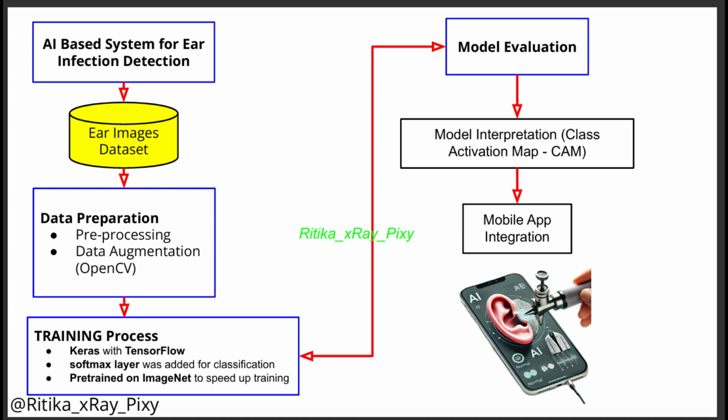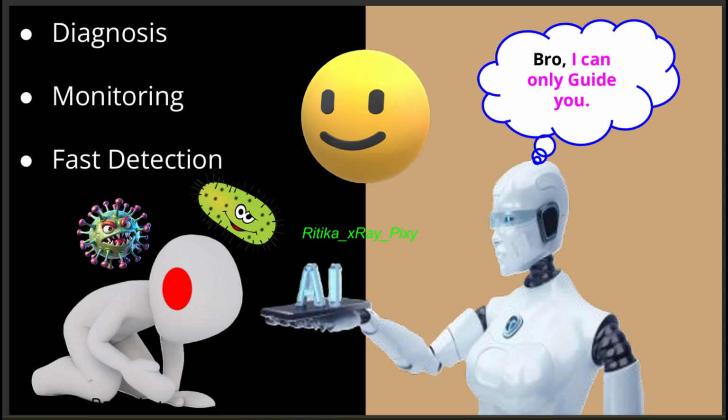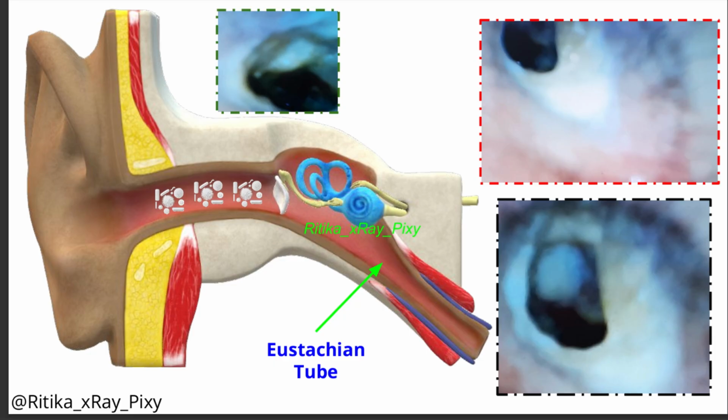Even if the AI detects the infection, only a doctor can give medicine. So here AI can help in detection, but it cannot replace doctors when it comes to prescribing medicine or treatment. AI acts as a first step in the process. It analyzes the ear image and says this looks like an infection or not. And it can also suggest the type of infection, whether it is bacterial or fungal. This can help the patient to know if they need to visit a doctor or not.